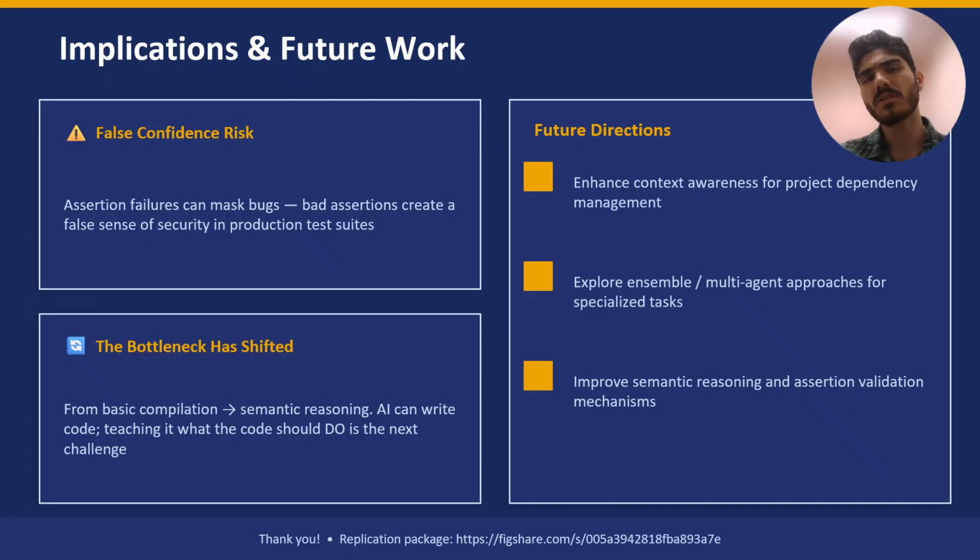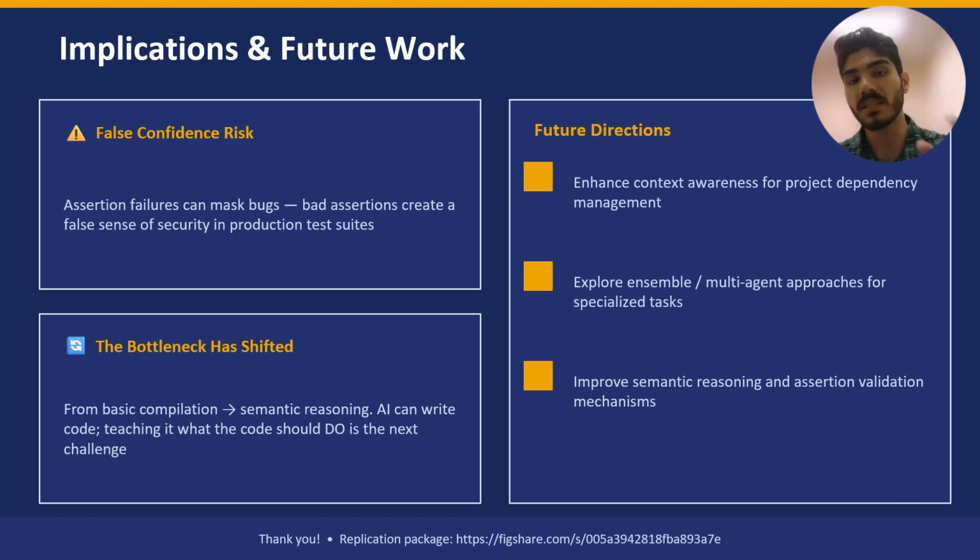So what do these results actually mean for project maintainers and software developers? Well, the high rate of assertion failures we observed is concerning because bad assertions can create a false sense of security in the production tests. We also saw that the bottleneck has officially shifted from teaching AI how to write code to teaching AI what the code is actually supposed to do.